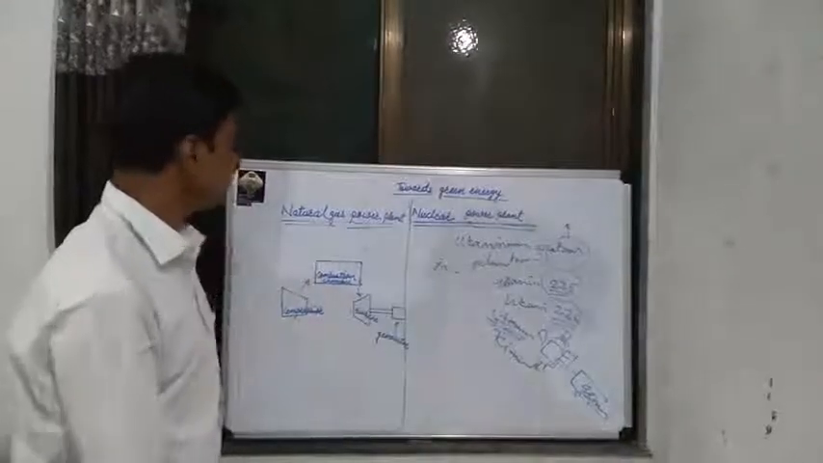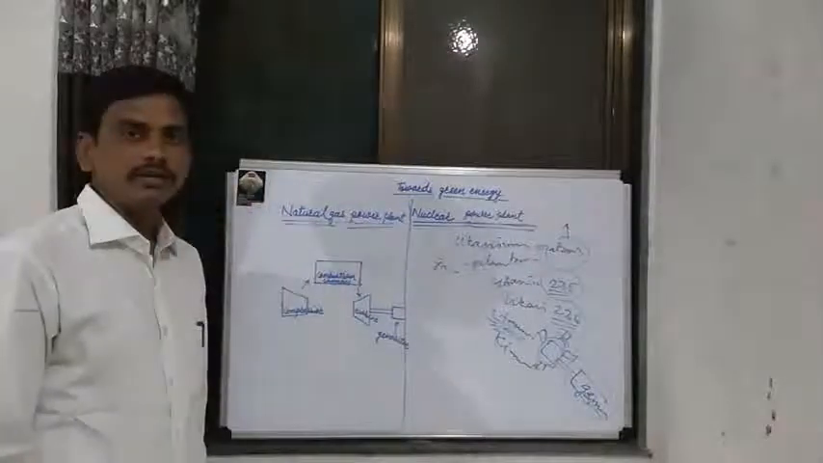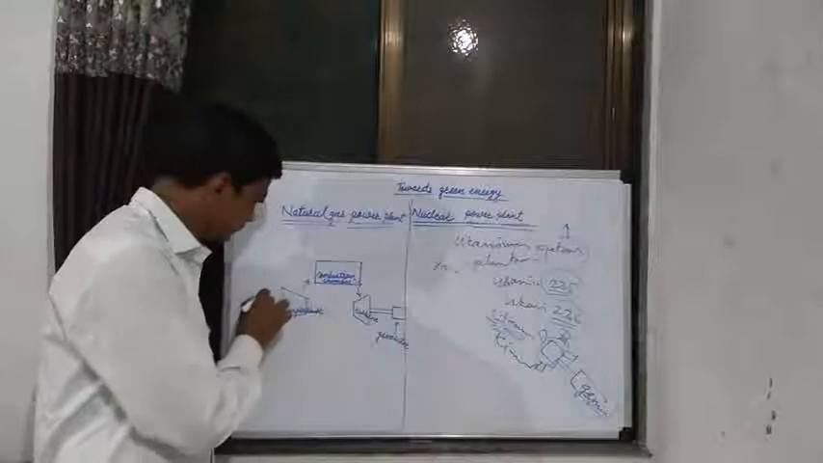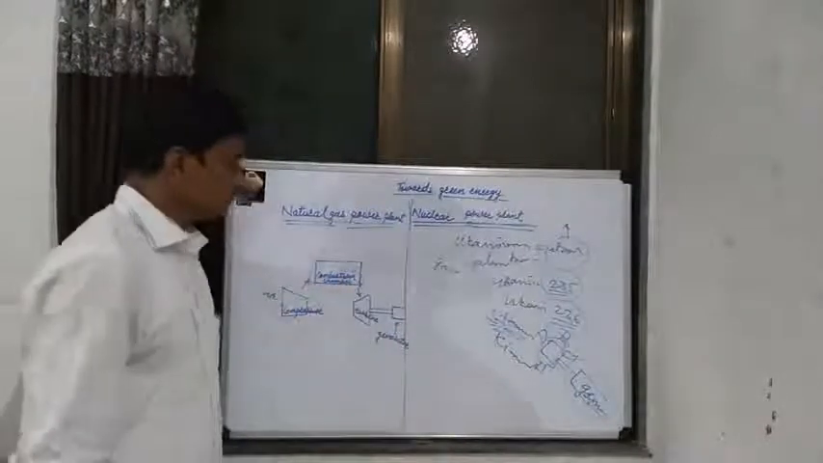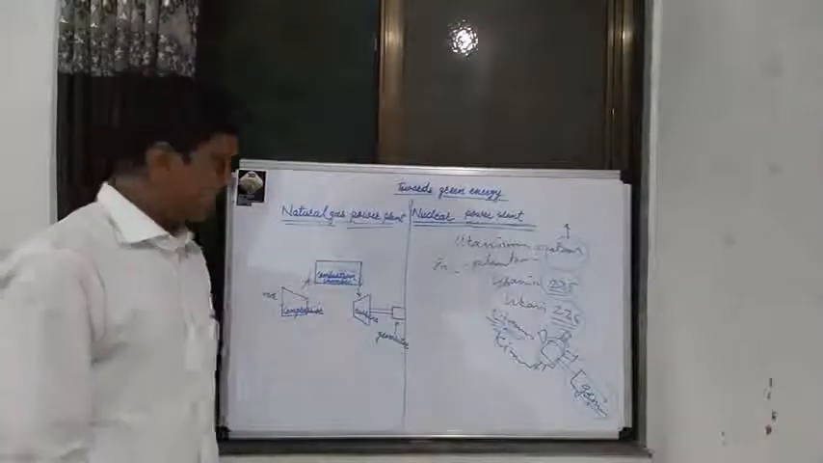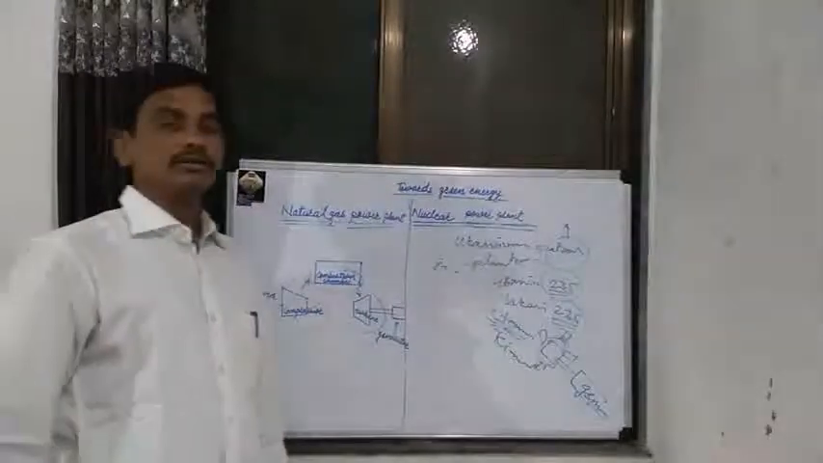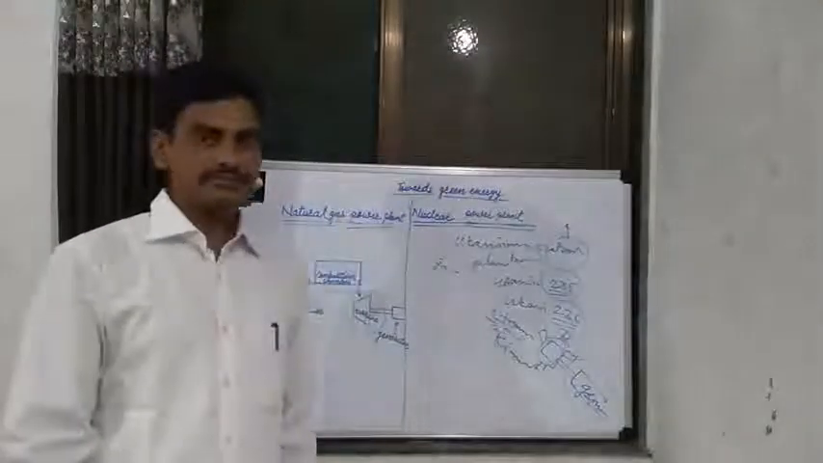In a natural gas power plant, the most important component is known as the compressor. The second important component is known as the combustion chamber, and the third important component is known as the turbine. These are the three most important components in a natural gas power plant.